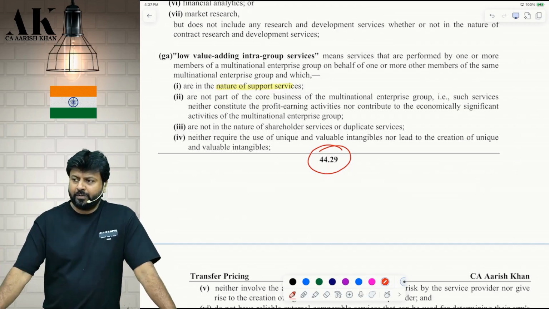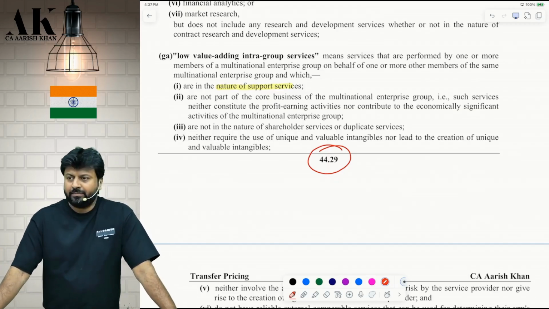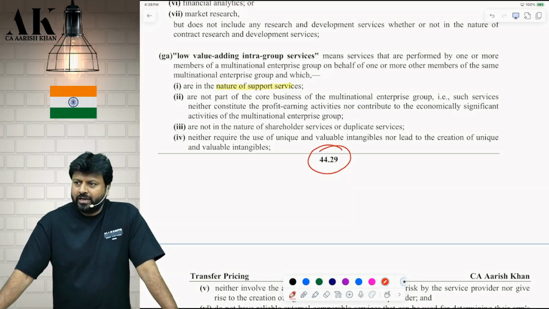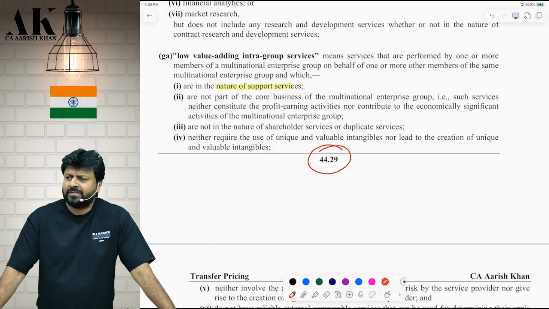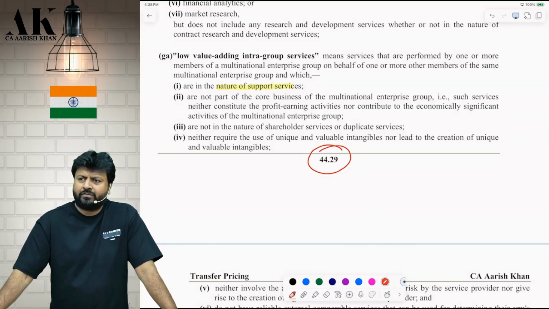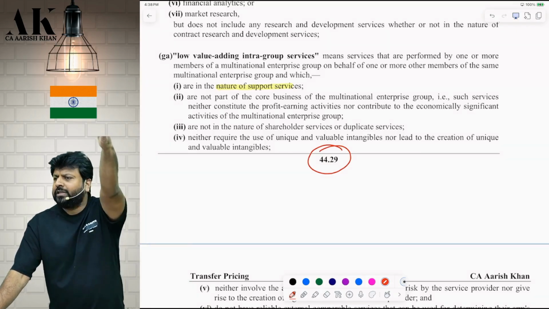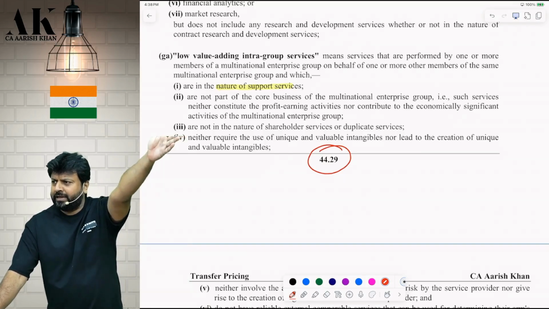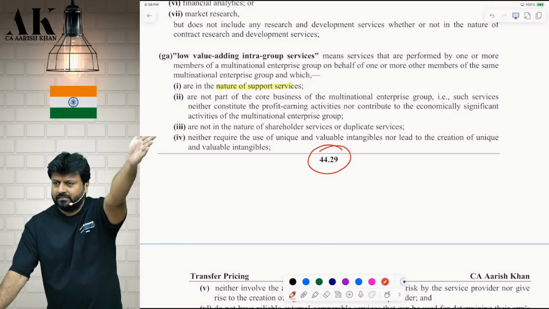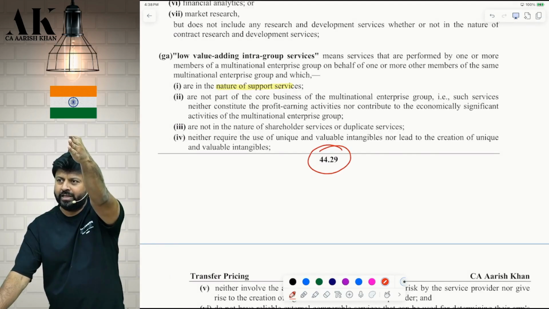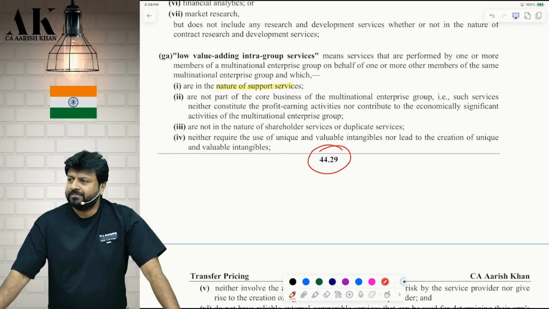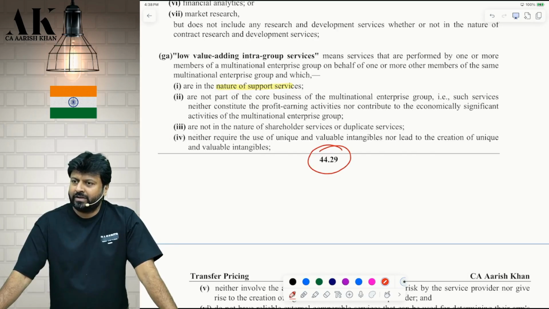Not in the nature of, put in the box, technical word it is. Not in the nature of what? Shareholder services. What do I mean by shareholder services? Any services which are in relation to providing services to shareholder. For example, I told my associate enterprise, I want to keep one board meeting in your office, please. Okay. He said that 20 lakh rupees expense. I said I'll give you. Okay. Do please. Keep the board meeting over there. It is a kind of shareholder services given by our associate enterprise to us.